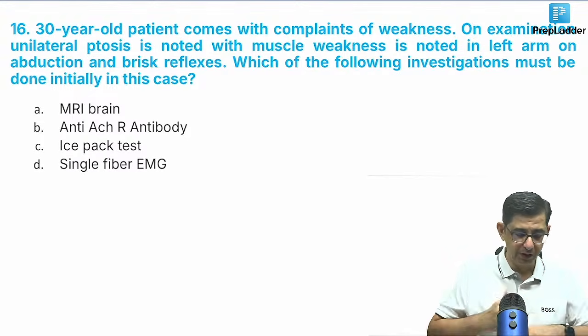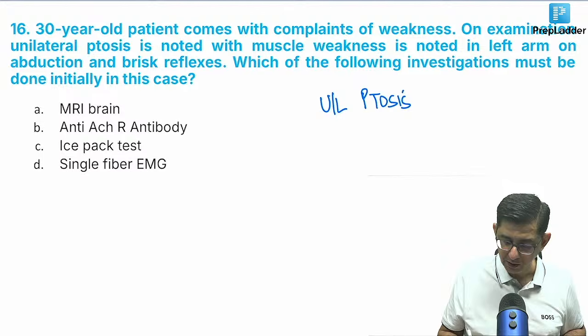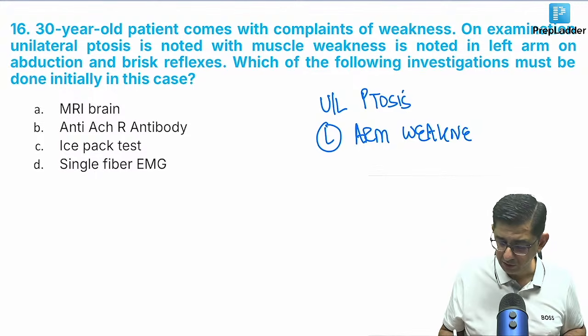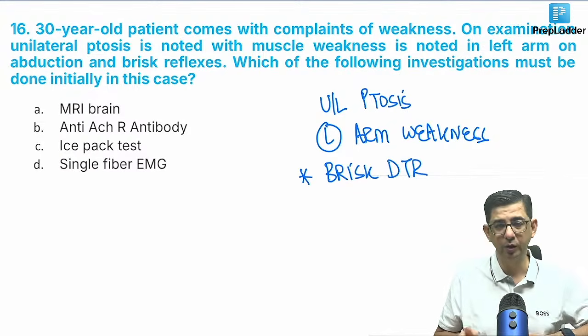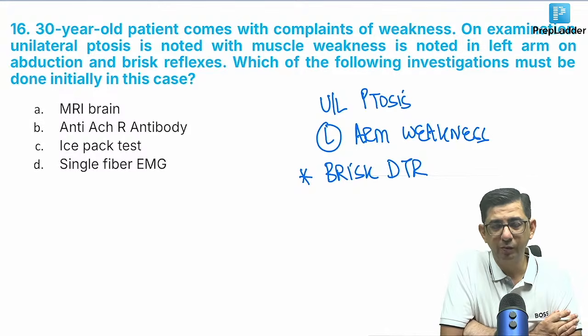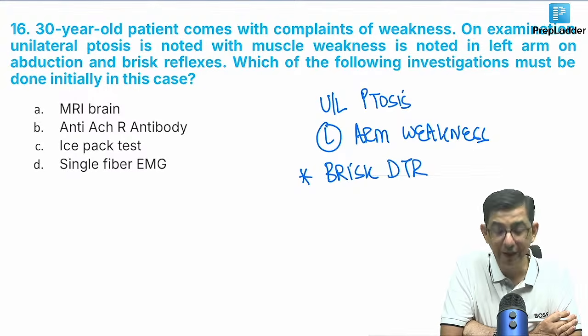Okay. Very good, guys. I am getting very good answers in this case. You see, there is unilateral ptosis in the patient, and he has also mentioned left arm weakness. So in myasthenia gravis, will we get left arm weakness like this, and would we get brisk reflexes? The answer is not B. The answer is not C, guys. You have to understand that you are sitting for the INI-CET exam, where the options are going to make you sound like it is a disease, myasthenia gravis. But I have emphasized that the only neurological disorder where you get weakness and the reflexes are normal is myasthenia gravis. In this patient, it is brisk reflexes.